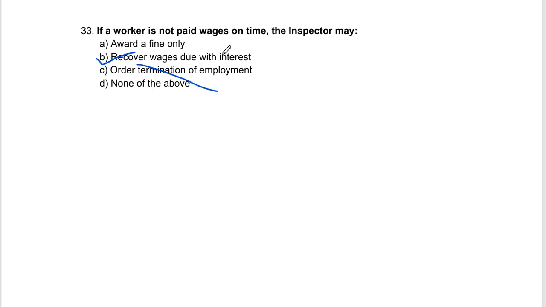First of all, they'll recover the wages and with interest, some amount of interest. Fine will be awarded to the employer, but later on. But first of all, recover wages with due interest. Termination of employment will not be there, because the worker is here the victim and not the culprit. So recover wages with interest, and then the employer can get a fine.